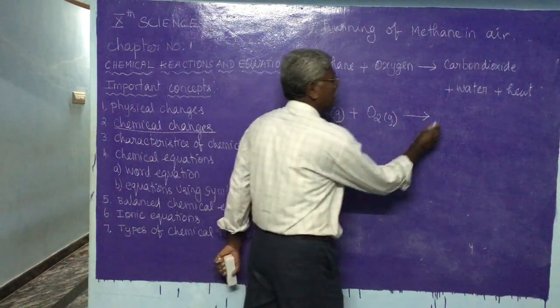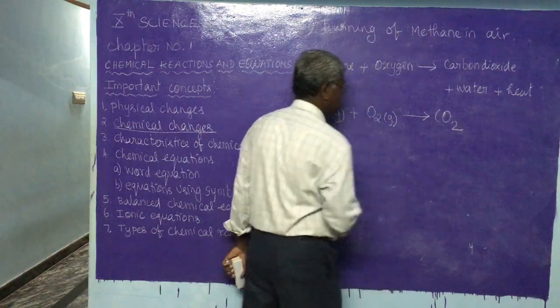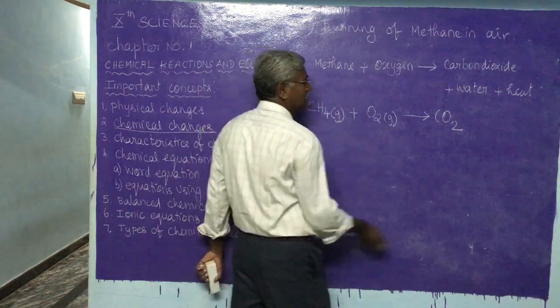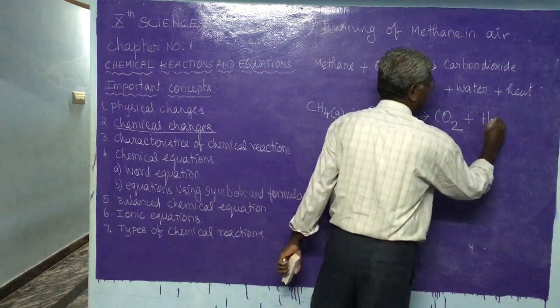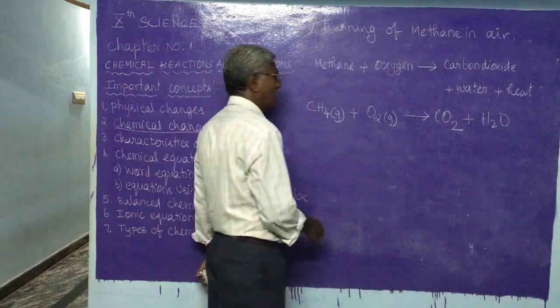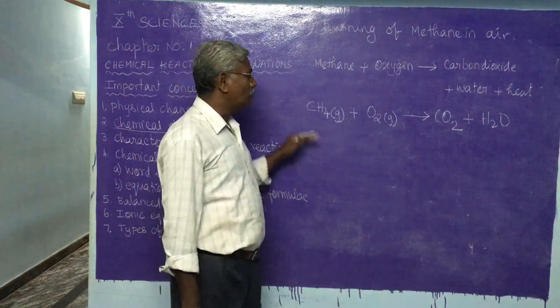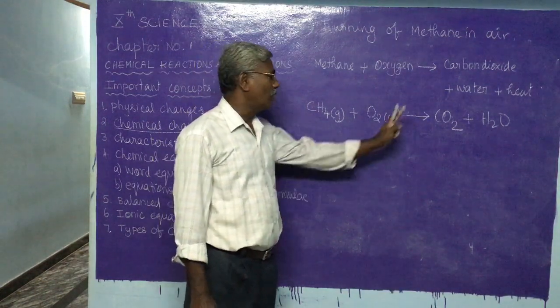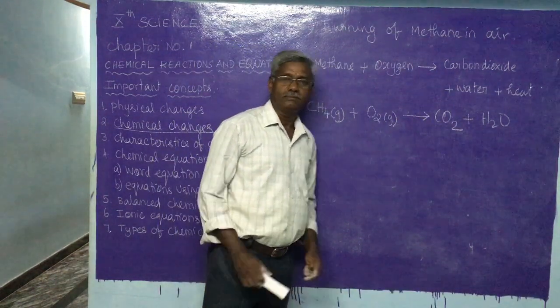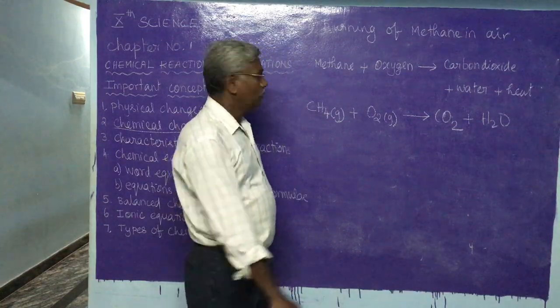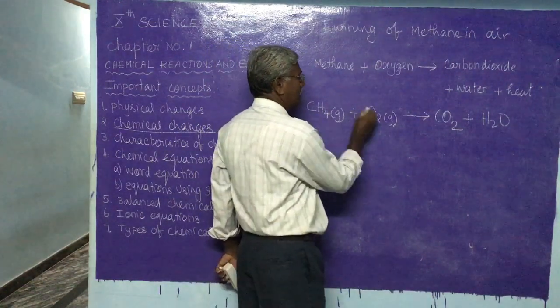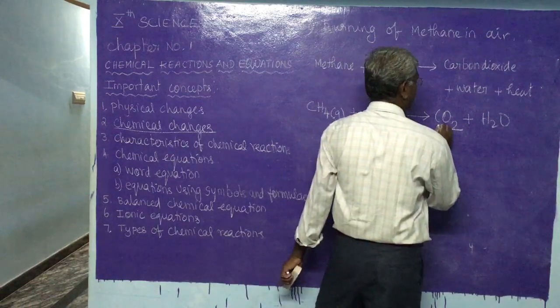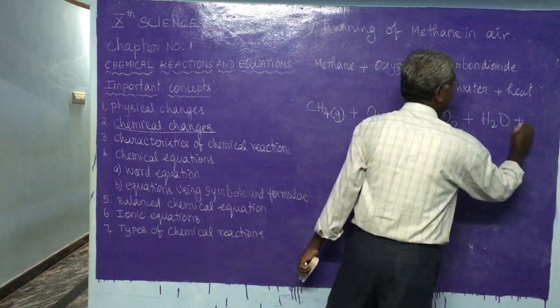Carbon burns in air, becoming carbon dioxide. Hydrogen burns in air, becoming water. So when any organic compound is burnt, the products will be only carbon dioxide and water. See here, methane is burnt, and we are getting carbon dioxide and water plus heat.